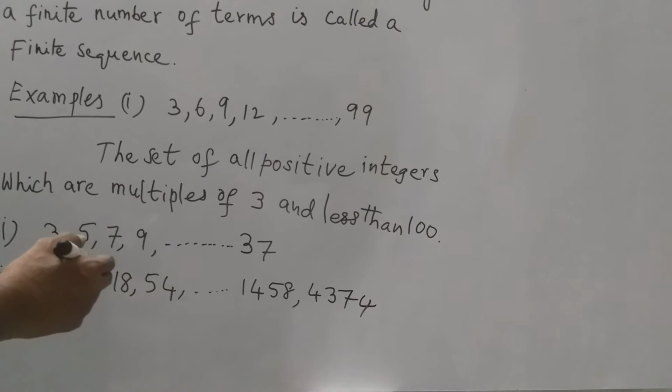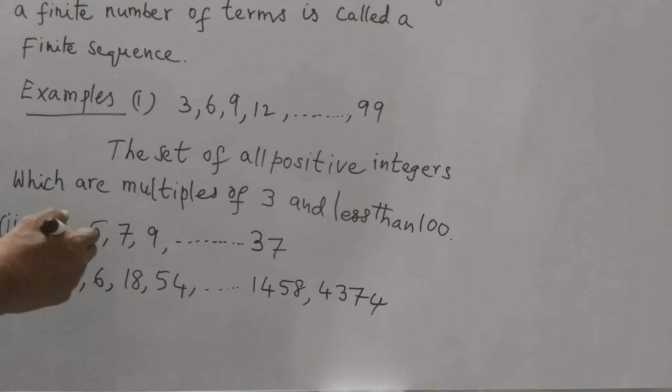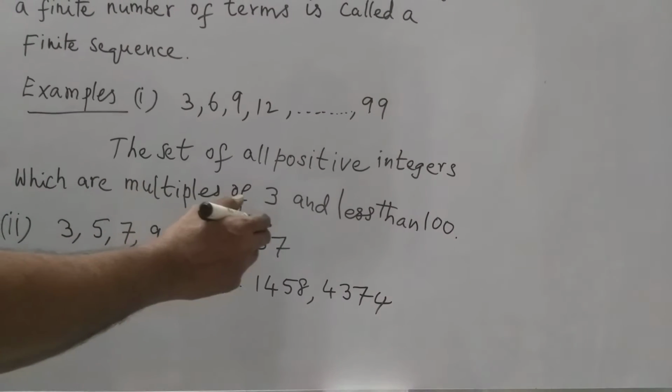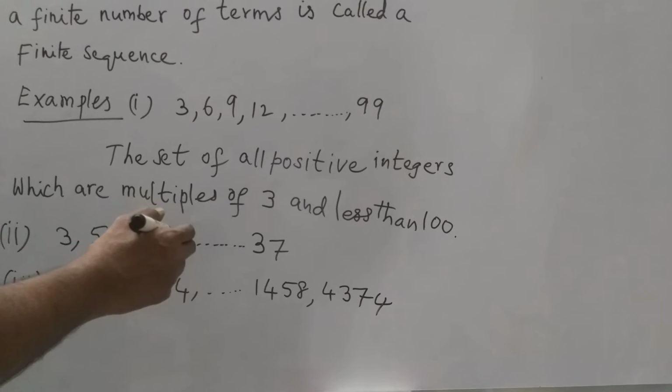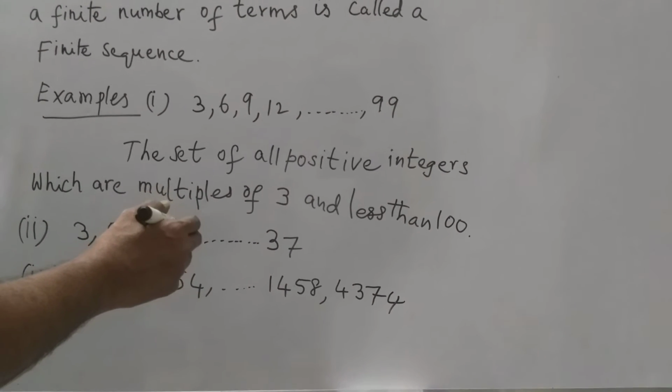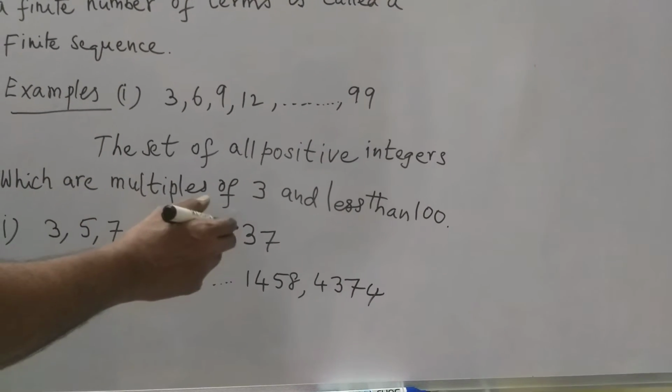In reverse order also, 9 minus 7 is 2, 7 minus 5 is 2, 5 minus 3 is 2. So it is also a certain rule or mathematical pattern. Without rules we can't define any sequence or series.